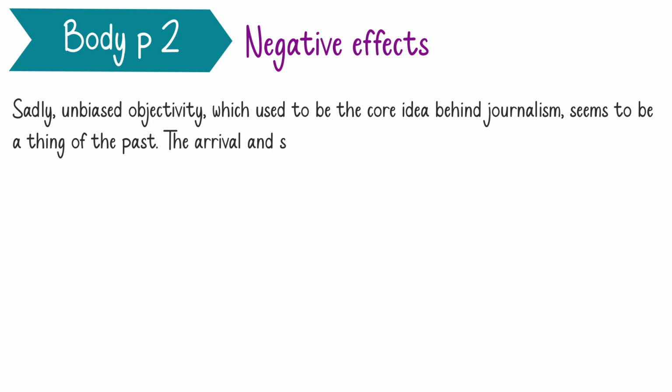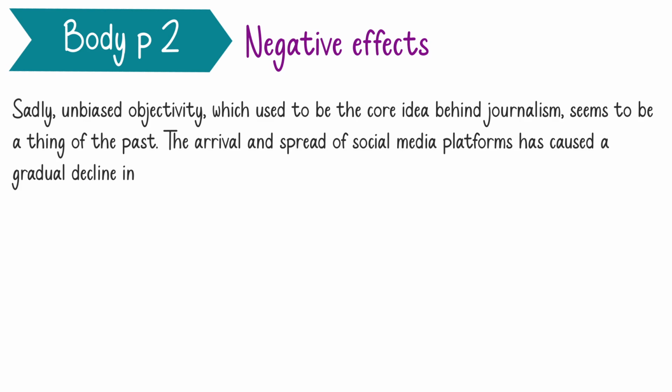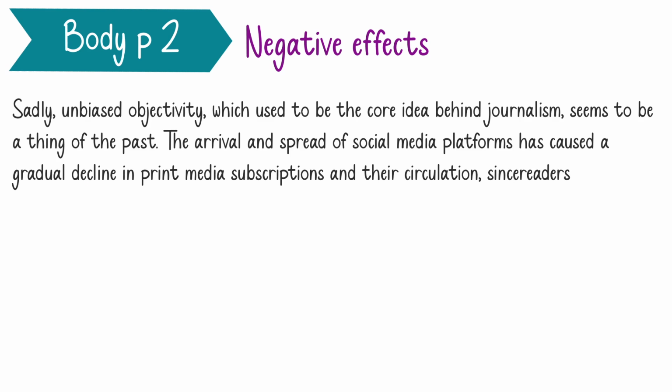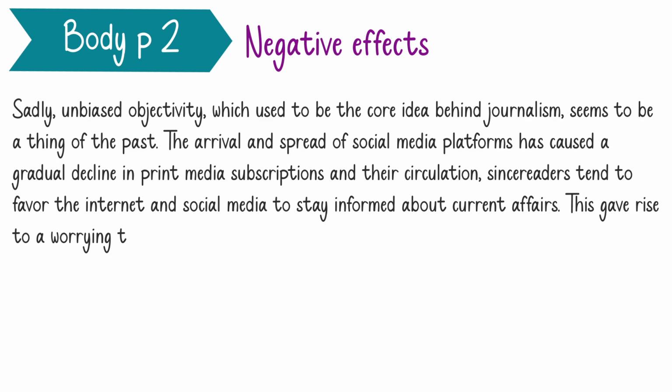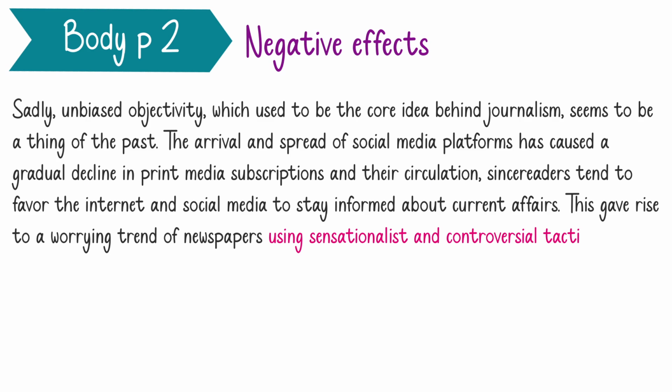The arrival and spread of social media platforms has caused the gradual decline in print media subscriptions and their circulation, since readers tend to favor the internet and social media to stay informed about current affairs. This is my idea. Now, what's the result of this? This gave rise to a worrying trend of newspapers using sensationalist and controversial tactics to improve their sales. This is their tactic in order to improve their sales.